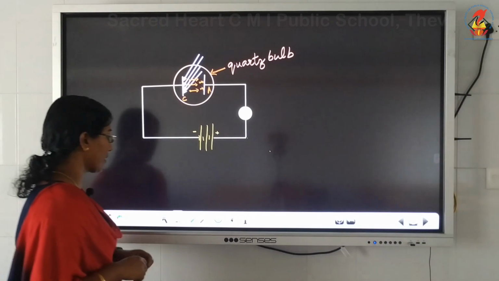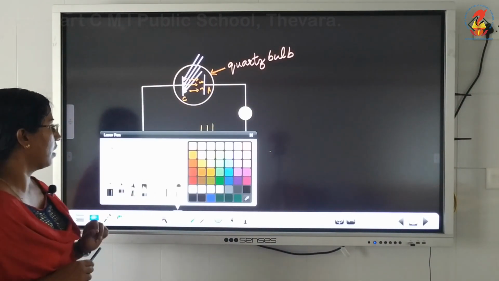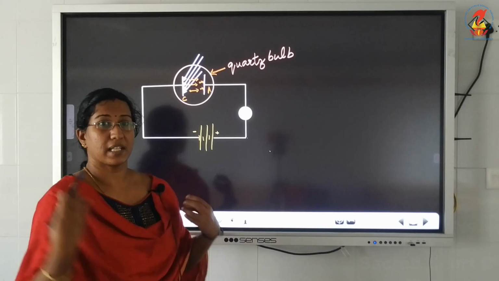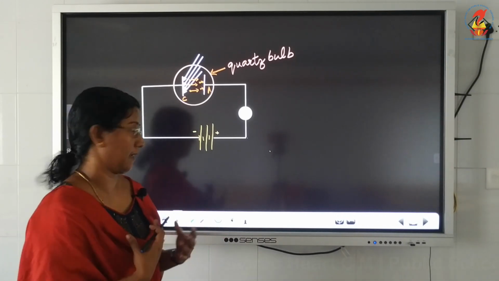Now, this was the experimental setup used by Lenard and Hallwachs to study the photoelectric effect. It consists of an evacuated glass or quartz bulb which contained two metal electrodes. One was the emitter and the second one was the collector. C is the emitter and A is the collector. Now, the emitter is a material which is sensitive to light, meaning a metal which ejects electrons when light falls on it. We call it a photosensitive material or metal.